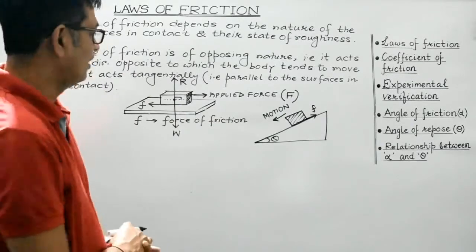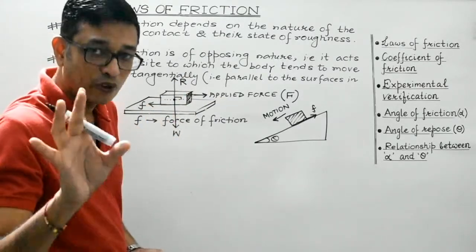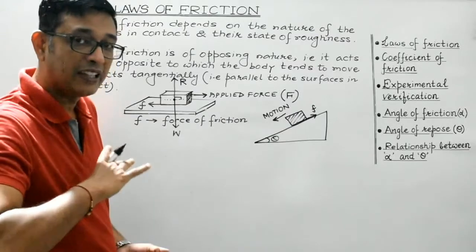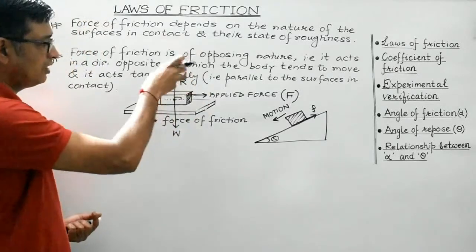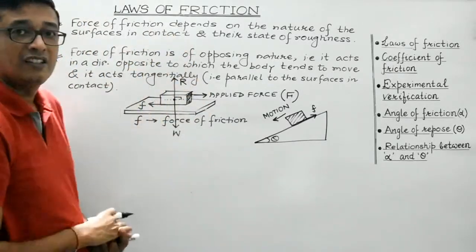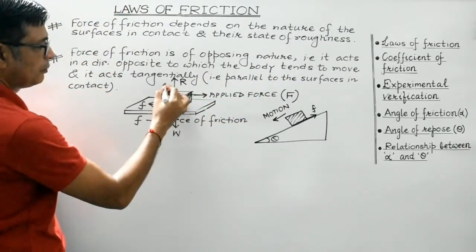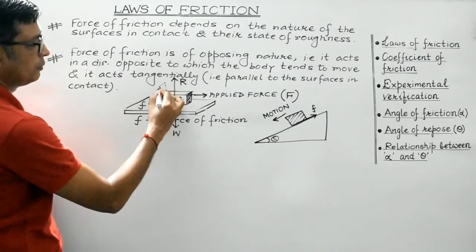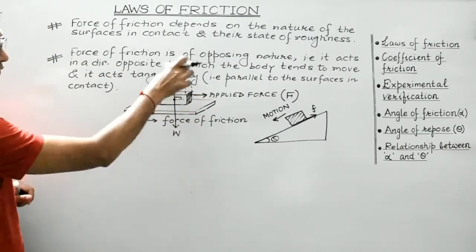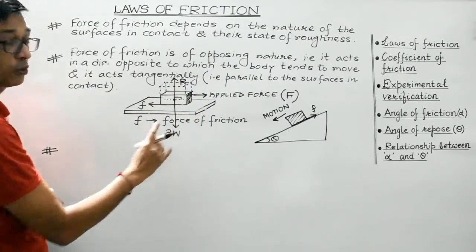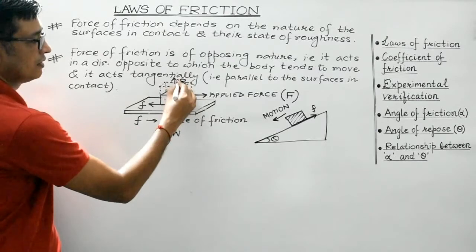Clear, students? So here there is no problem. Here reaction is exactly equal to the weight provided the body under consideration is placed horizontally, as in this case. And we will see that if you increase the weight, the normal reaction will also tend to increase accordingly. Suppose if another identical block is placed over here, like this. So weight of the system will become 2W. It will become twice. So accordingly the reaction will also now become twice.